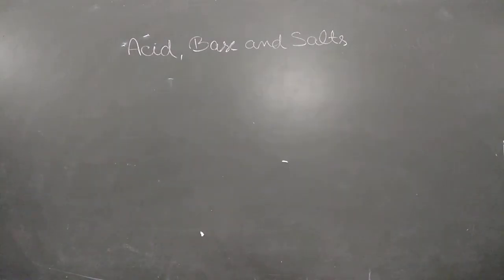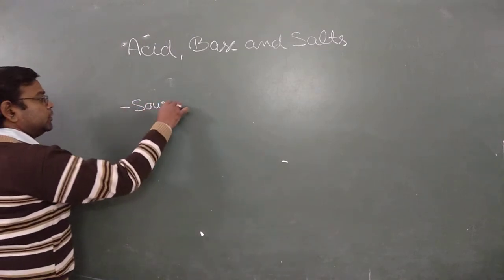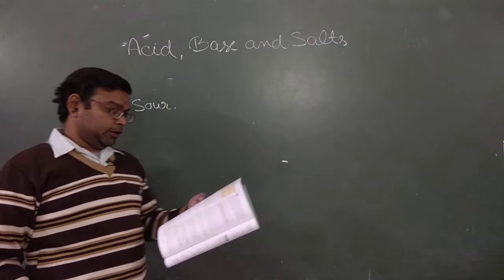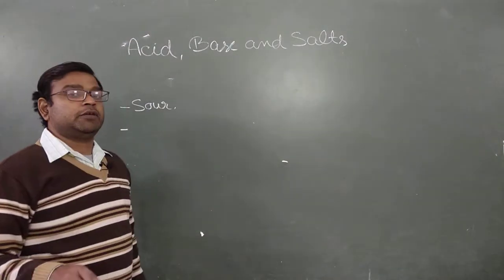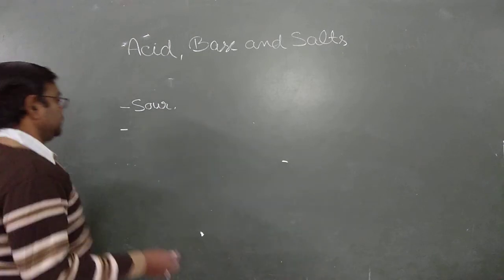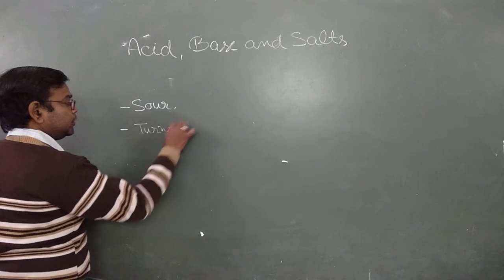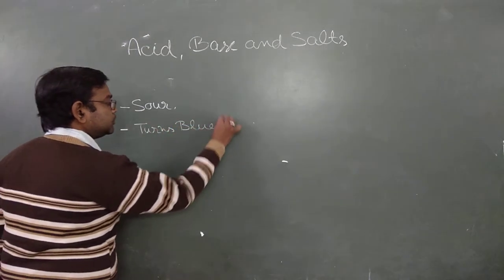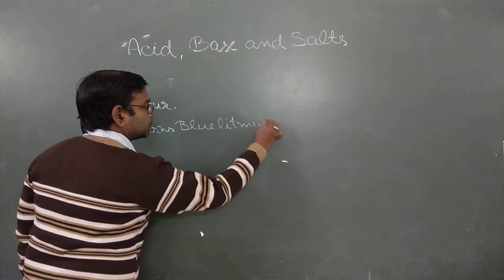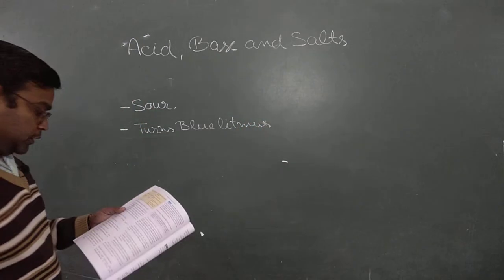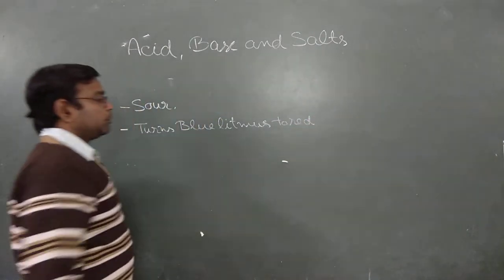Now in general properties of acid, we know that acid is sour in taste. Clear? And also there is an indicator, which indicates whether the given solution is acidic or base, that is litmus paper. So if it turns blue litmus to red. Clear? This is one of the properties.